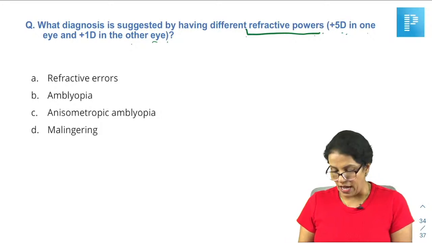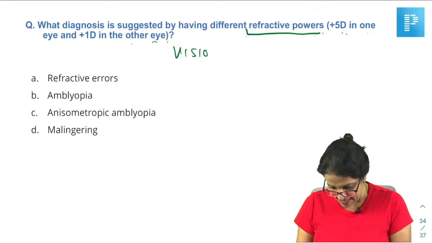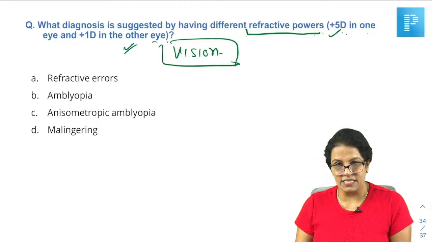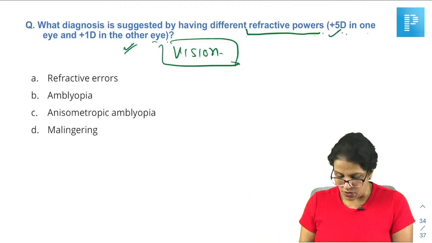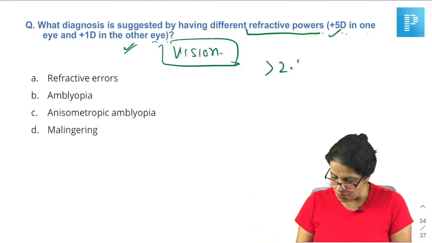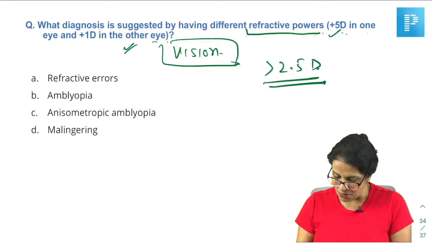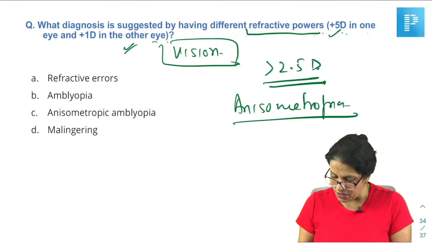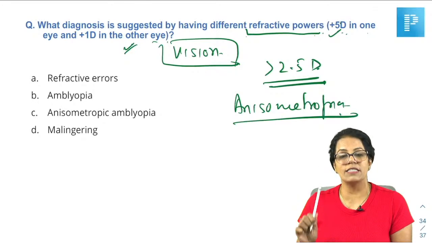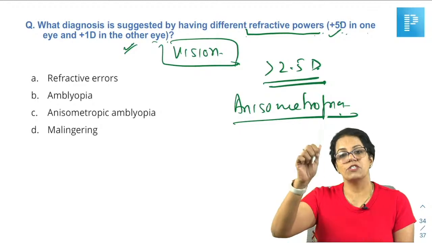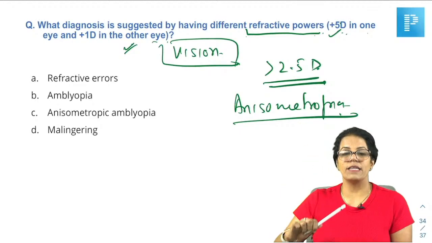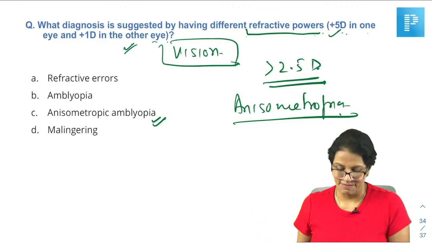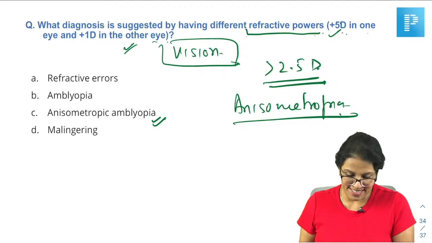Why? I don't know. Unless and until the vision is mentioned, how can we comment on amblyopia? It may be that with this and with this, if the patient is reading 6/6, he is not amblyopic. Of course, the difference is more than 2.5 diopters between the two eyes. Therefore, this is definitely an anisometropia. But is this actually an amblyopia or not? This can only be commented when the correction is told. In this eye, with this correction, the vision was this, 6/6 or 6/12. The best corrected vision in the other eye was this. Then only I can say whether it is amblyopic or not. So, avoid these options.